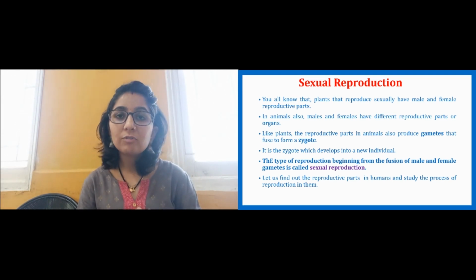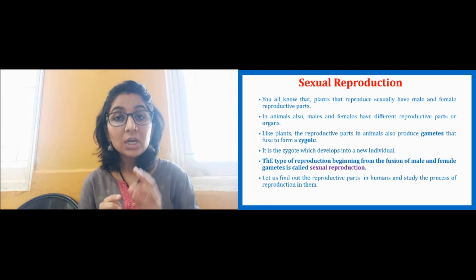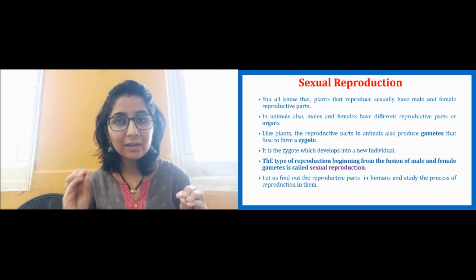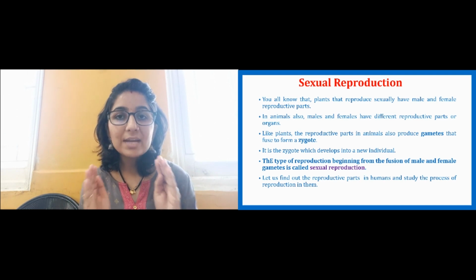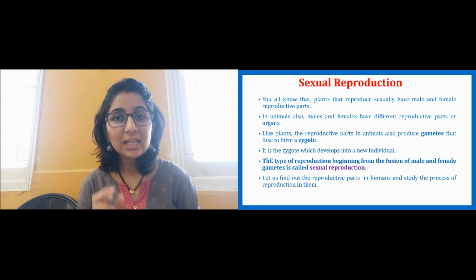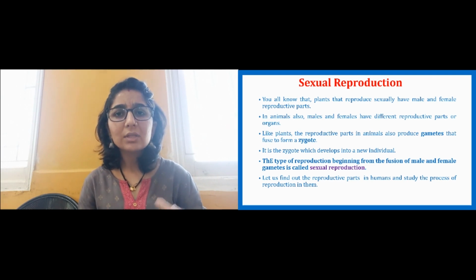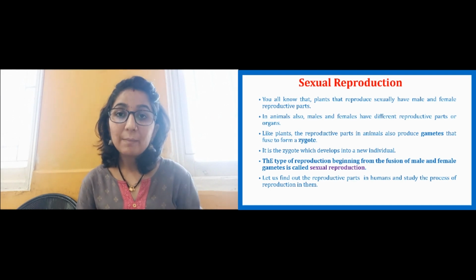There is the involvement of both male gamete and female gamete. Both these gametes fuse together and form a zygote, which is a single cell. Then the zygote will develop into a whole organism that will be similar, with a few differences, to its parents.